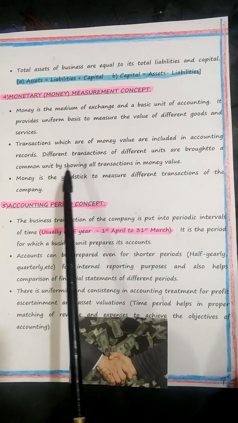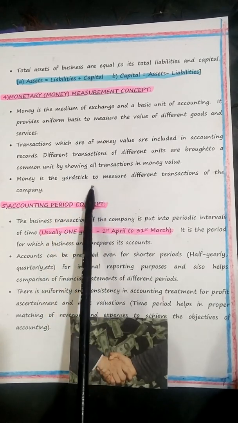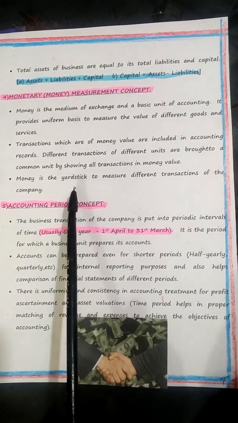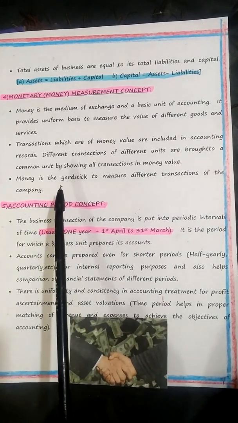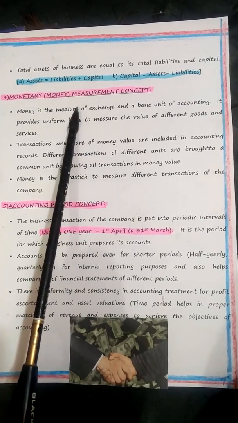This concept prevents the business owners from determining their own values for items. That's very important, so please make a note here. This concept prevents the business owners from determining their own values, just like that, for their items. For example, the value of a company's brand depends upon the money measurement concept.